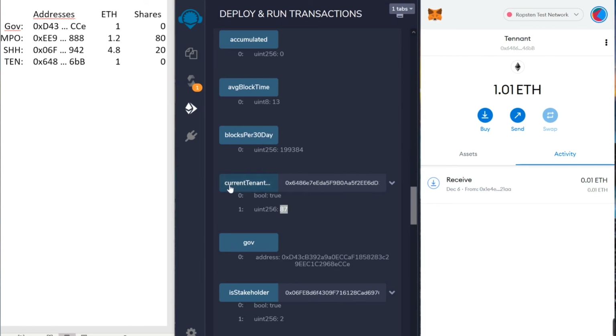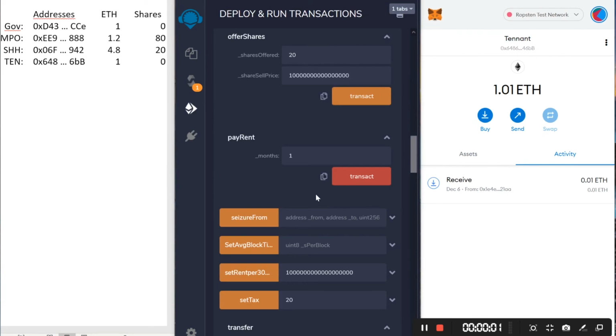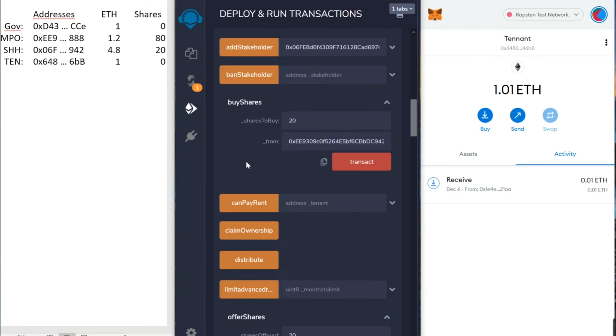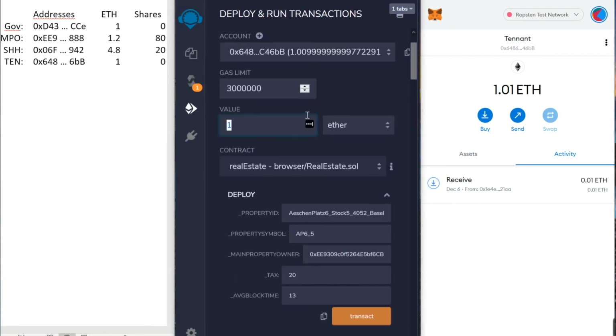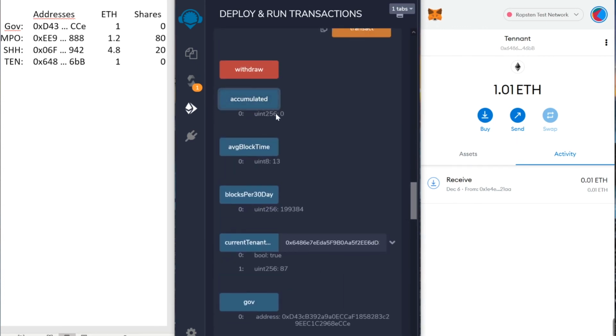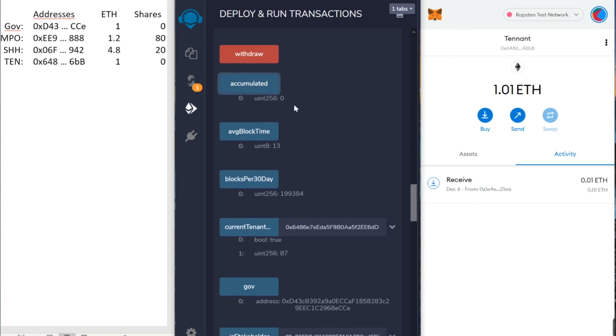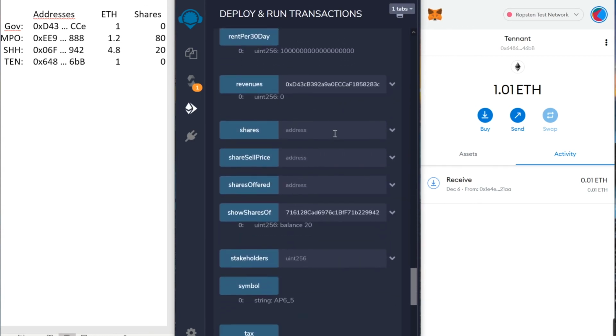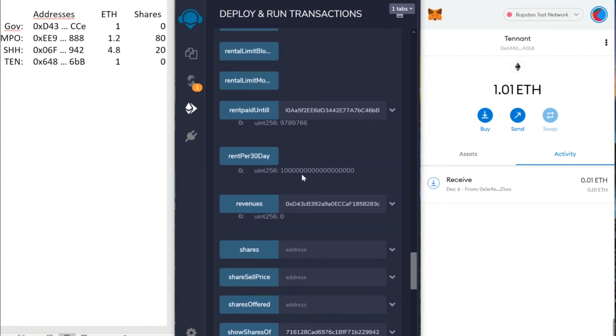We can also check how much our tenant address has remaining in his rental contract. He has paid for 87 days more from now on. Now let's pay some rent. With our tenant account, we will pay 1 month of rent. Our message value will be 1 ETH, since the rent for 30 days is going to be 1 ETH. Let's take a look before at our accumulated account, which is 0 right here, and the revenues of the government, which is 0 right here.